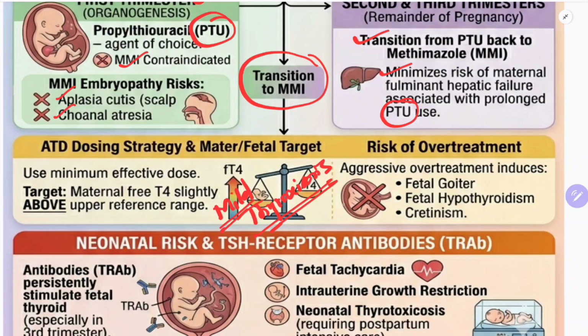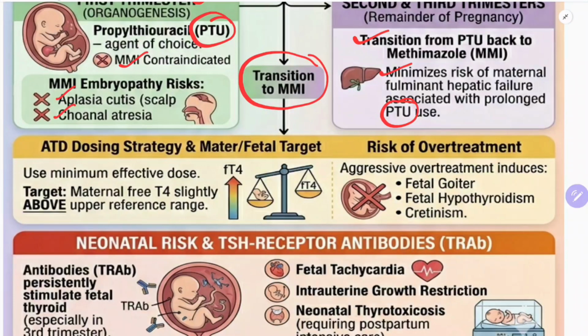That means free T4 should be kept just above the upper level of the normal range. That is the meaning of mild hyperthyroidism. That is the goal. This is a very important point.